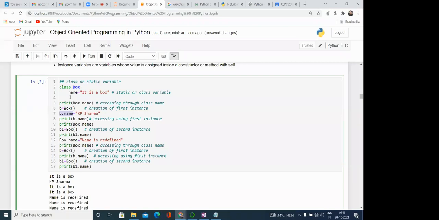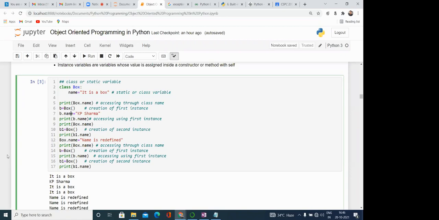This is a class variable. This is an instance variable. So this is one way of creating the instance variable. Is it like a name variable? It is a string. Like you said before, we can create anything, right? Like B.a is equal to KP Sharma, then also it can be possible, right? Yes, this is possible. B.a is equal to KP Sharma. It means we are adding a new variable in this object. Okay, this is the meaning.